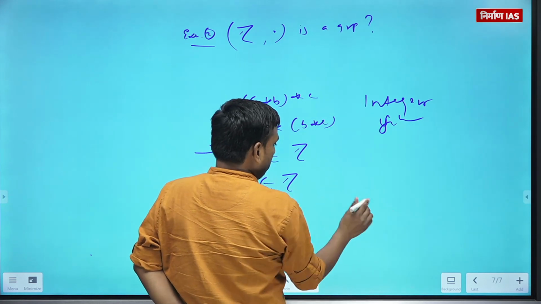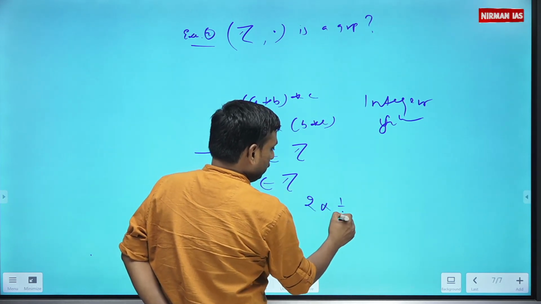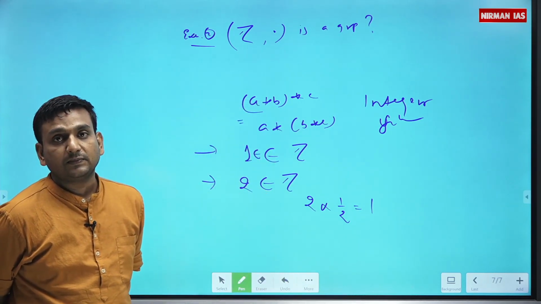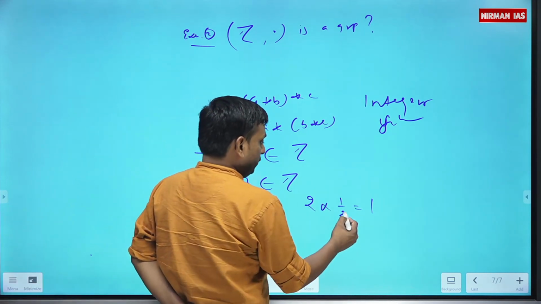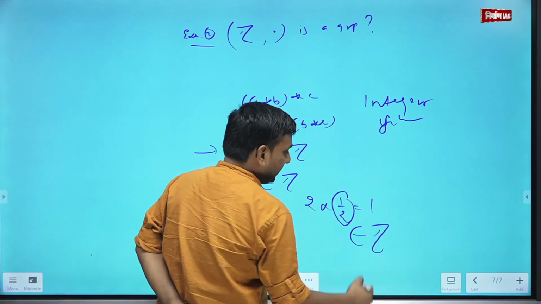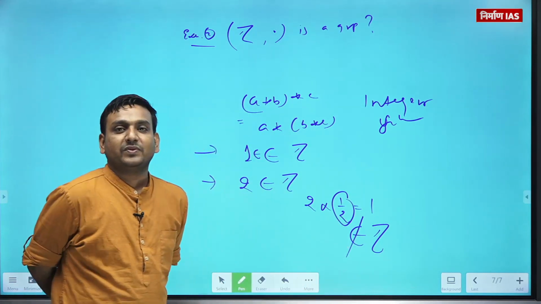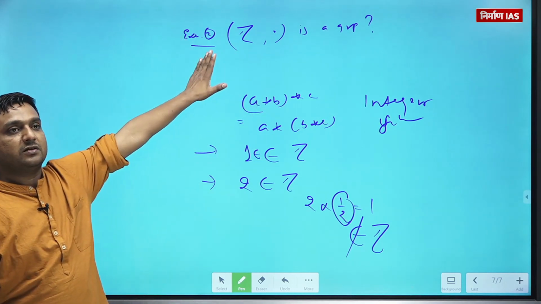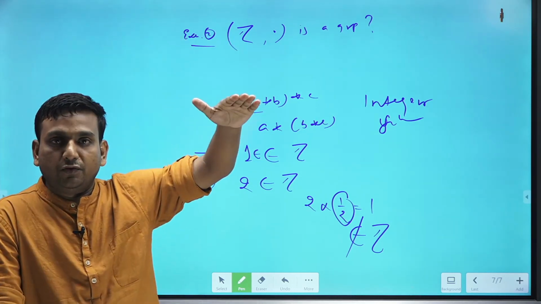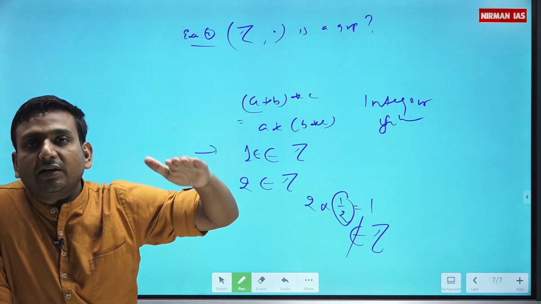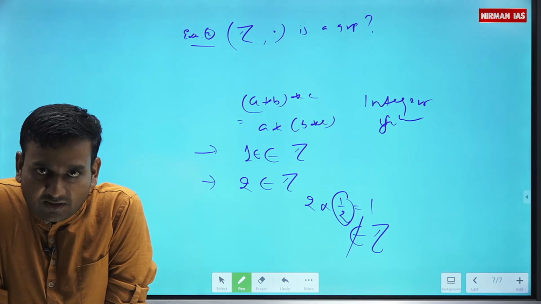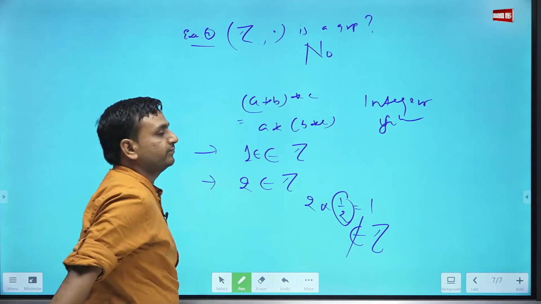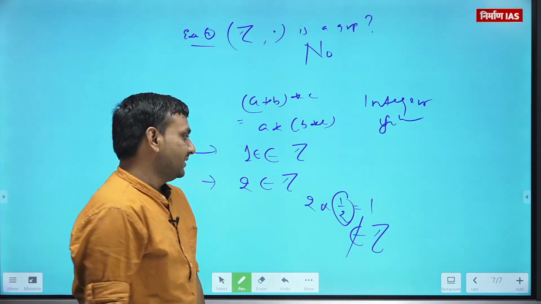1 upon 2. If I multiply 2 into 1 upon 2, then only I am going to get 1. So is 1 by 2 inside Z? No, because this is not an integer. So the set of integers satisfies closure, associativity and identity, but does not satisfy the inverse axiom. So this is not a group. Is that fine? Let's move on.